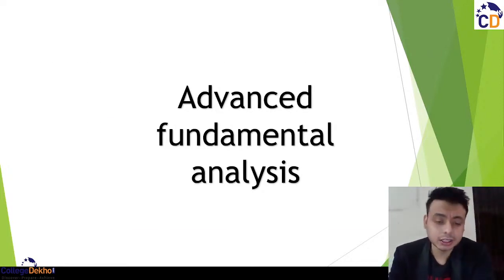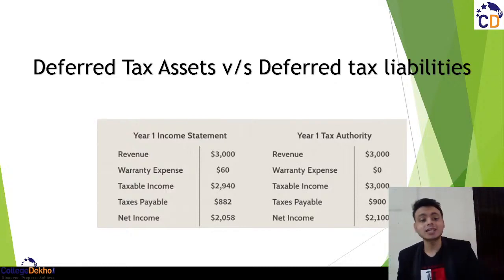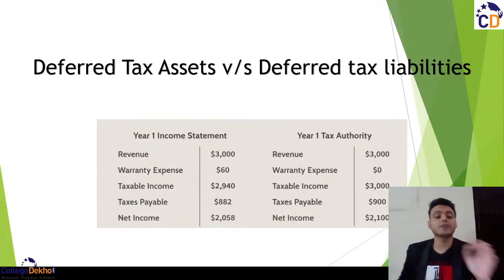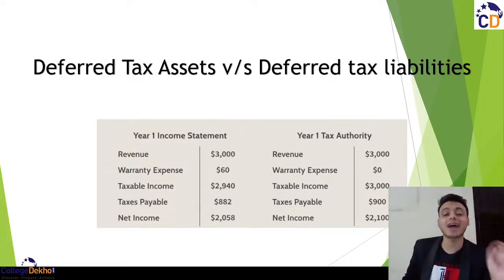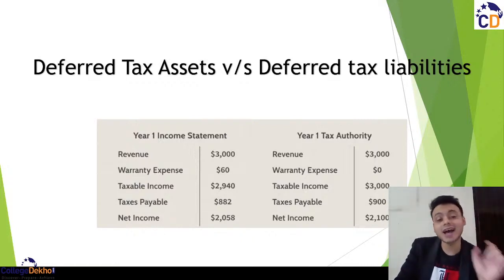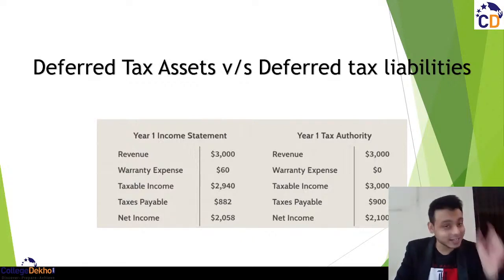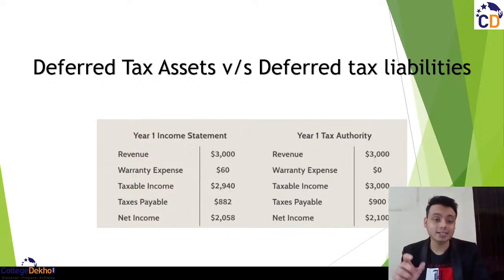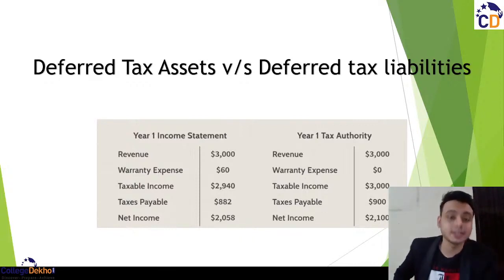So, covering the first aspect, that is the major difference between the deferred tax assets and deferred tax liabilities. When you analyze the annual report of a company, you see the term deferred tax assets in the current assets section and the deferred tax liabilities in the current liabilities section, right? So what is the exact difference between the deferred tax assets and deferred tax liabilities?